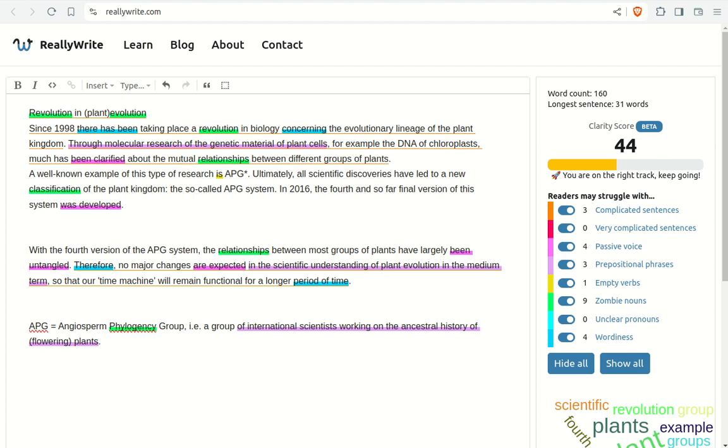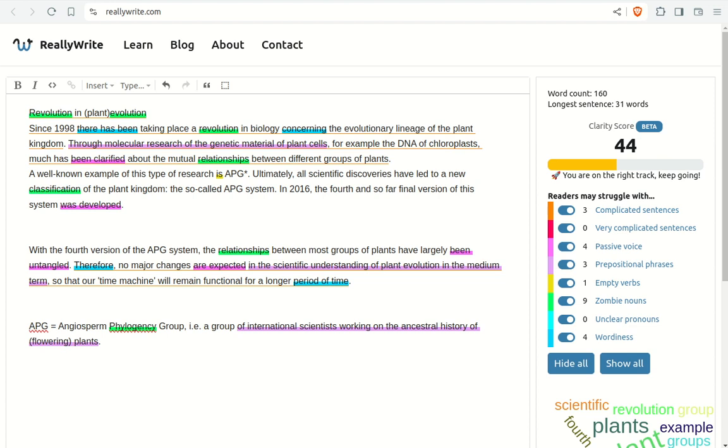What happens is that here in the Netherlands, there's a way of using parentheses that if you put parentheses around that word plant, you are supposed to read it as with the word plant and without the word plant. So now somehow I'm supposed to read it as revolution in evolution, evolution in general, and revolution in the evolution of plants. But that's unfortunately not how we use parentheses in English. Parentheses in English just tell us that you can skip over the word in parentheses. You don't have to read it. So now I'm still a bit confused about this title and what it means.